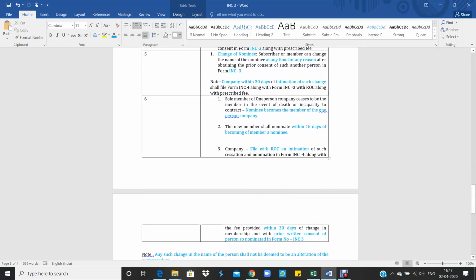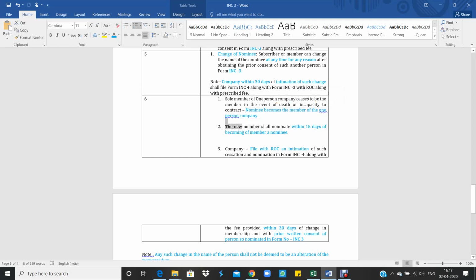Rule 6 also states the same. See, suppose the sole member of a one person company ceases to be a member in the event of death, suppose the person has died or is incapacitated to contract, then the nominee will become the member of the one person company. So in such cases, the nominee will become the member of the one person company.